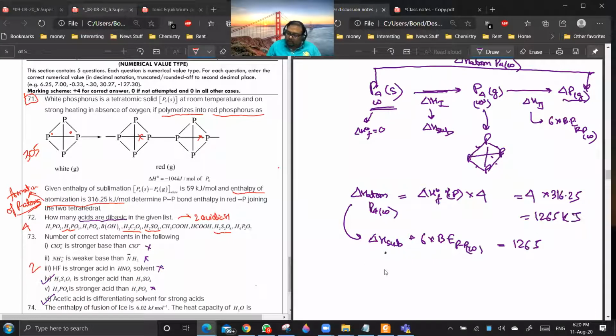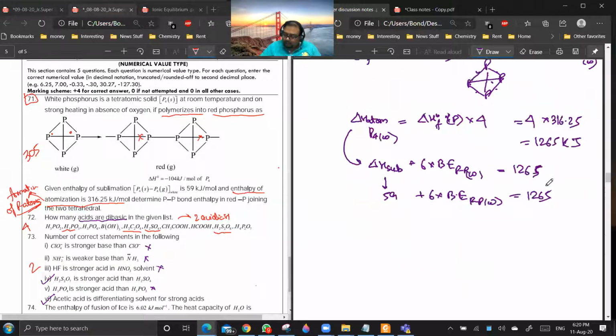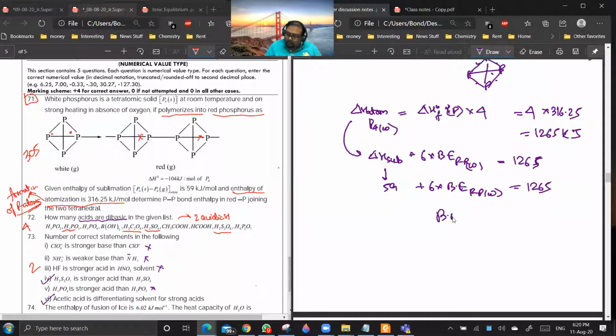So 59 plus 6 into bond energy of phosphorus white is equal to 1265. Bond energy of phosphorus white will be (1265 minus 59) by 6, which is 201 kilojoules.